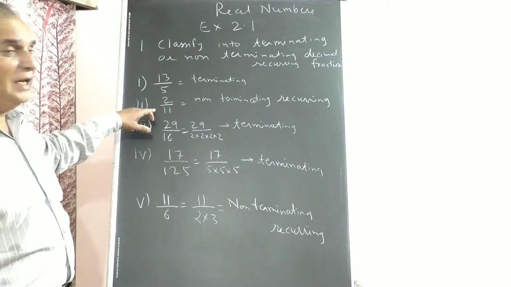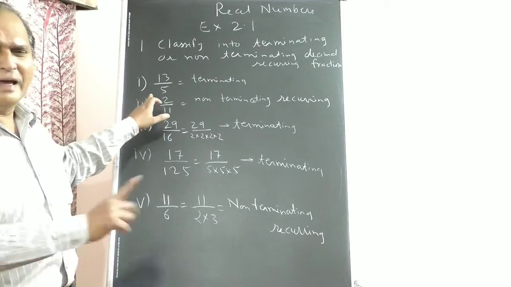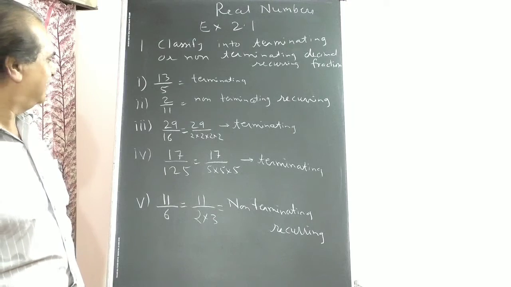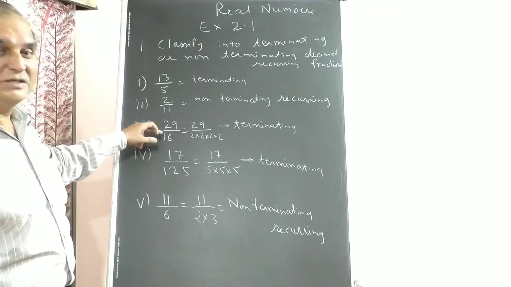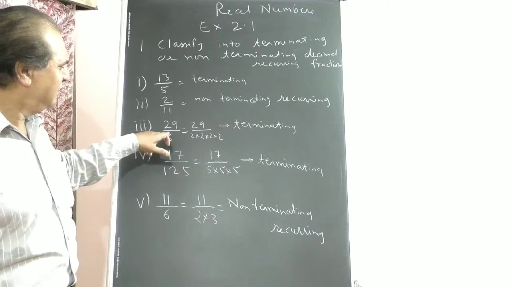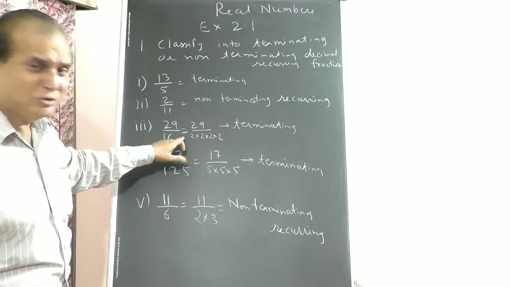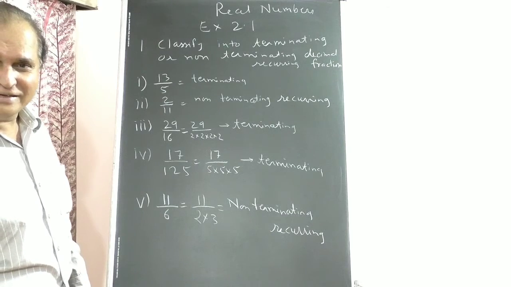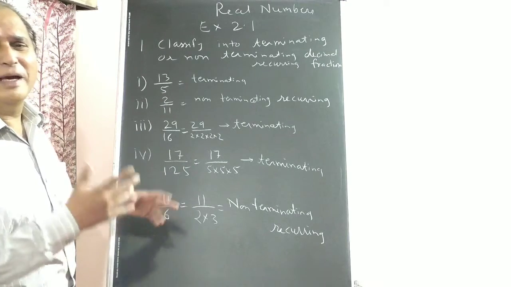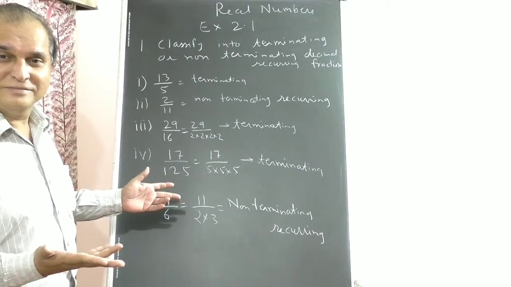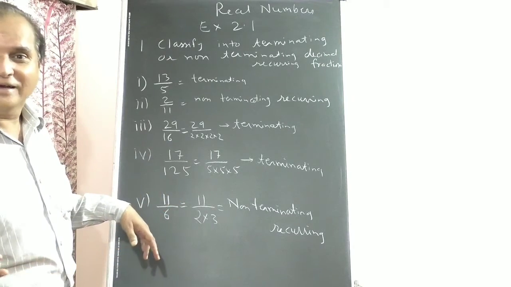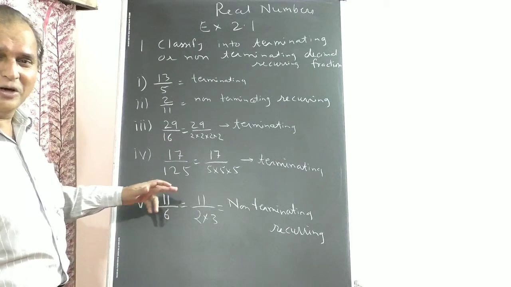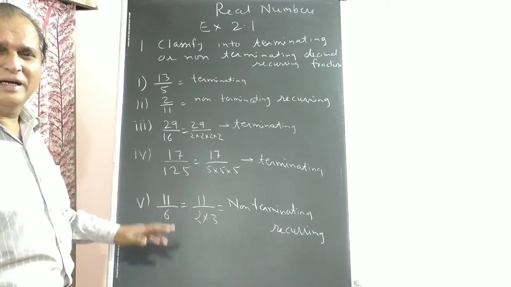Second sum, 2 upon 11. 11 is a prime number, so directly non-terminating, recurring. 29 upon 16: factorize 16, 2 into 2 into 2 into 2, only 2's, so terminating directly. In division you may go wrong and write non-terminating, recurring. See, this is a trick. All factors of 2 or 5 only, 100% terminating.